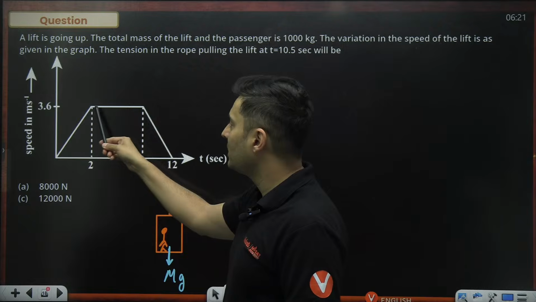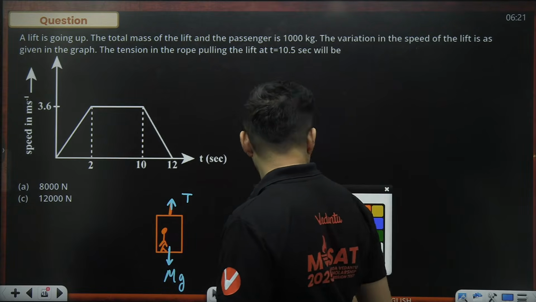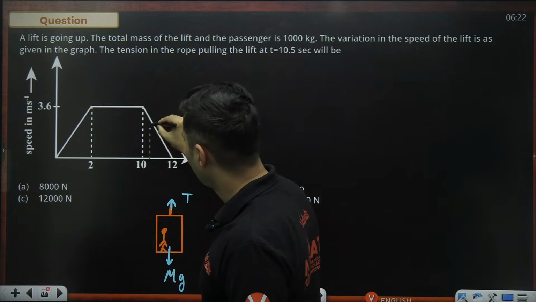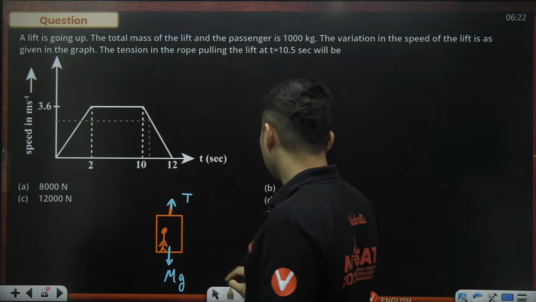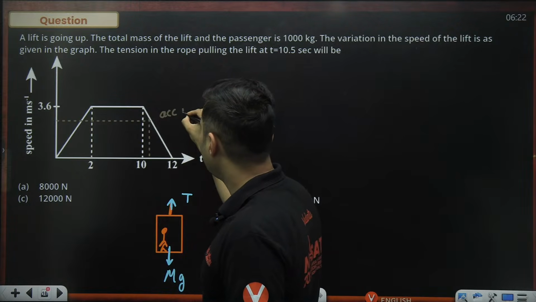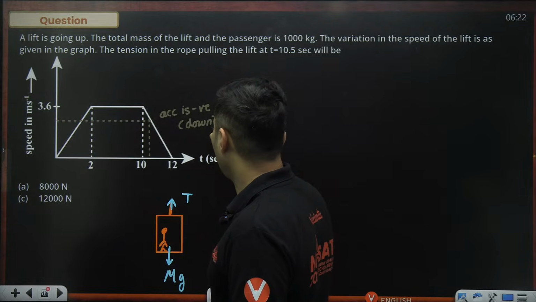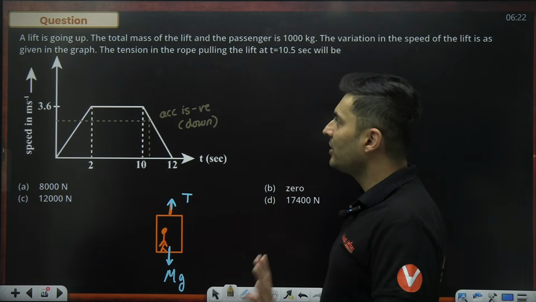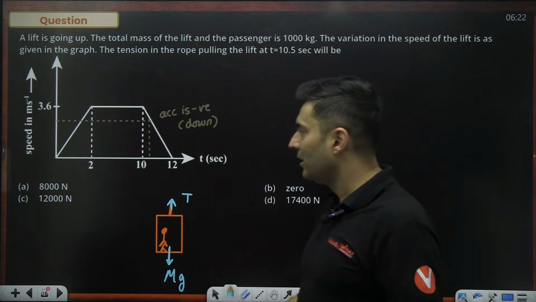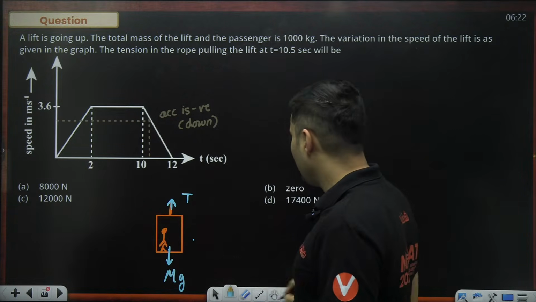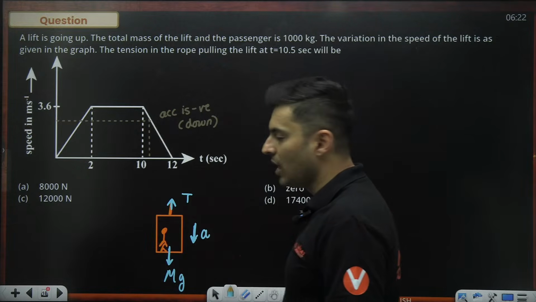See, here the speed was increasing, then constant, and then decreasing. So if you are asking me at 10.5 seconds, which is somewhere over here, I have a feeling that the acceleration is negative. And when I say negative, it means it is actually downwards. Speed is reducing. The lift is going up and reducing its speed. So the catch of the problem is exactly over here. Many kids show the acceleration up. They forget that the speed is reducing here. So technically speaking, the acceleration is downwards.